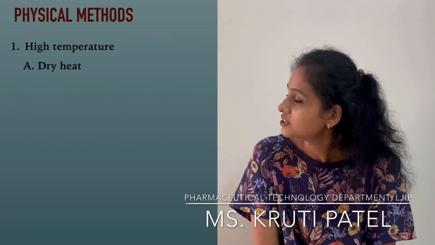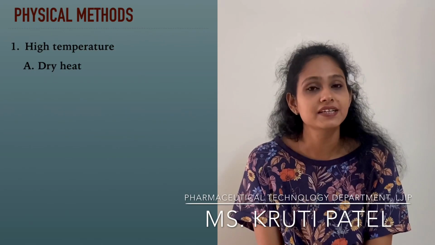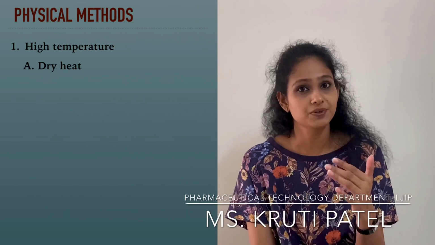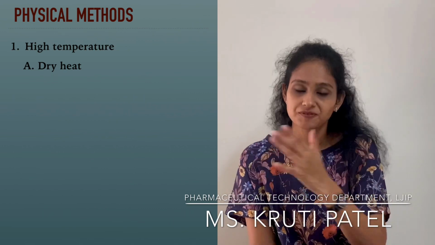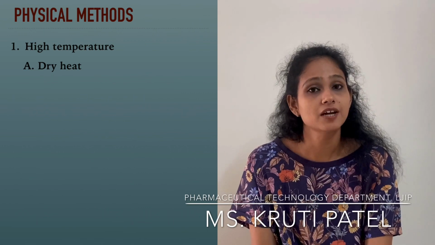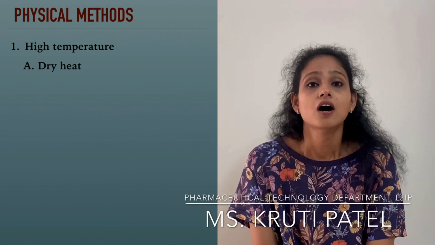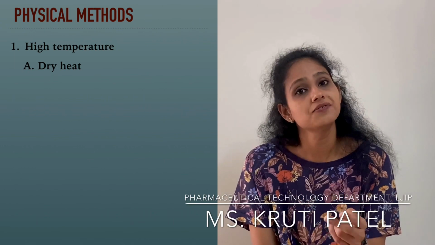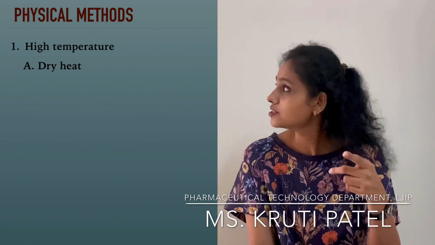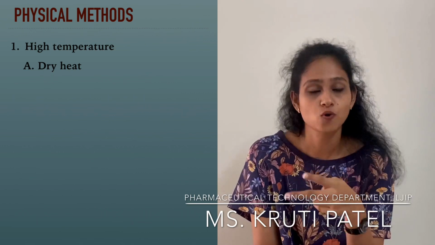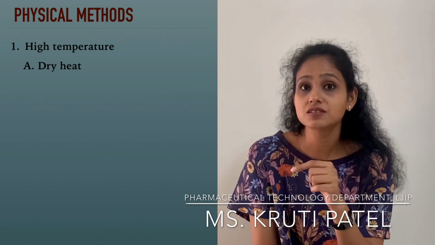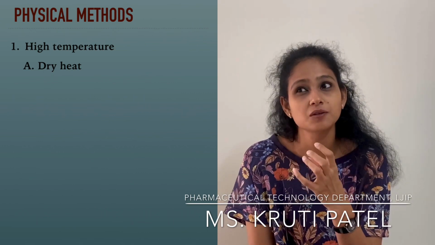Physical methods have four different methods. The first one is high temperature. High temperature is again divided into two types: first is dry heat and second is moist heat. Now what is dry heat? How do we understand the mechanism?